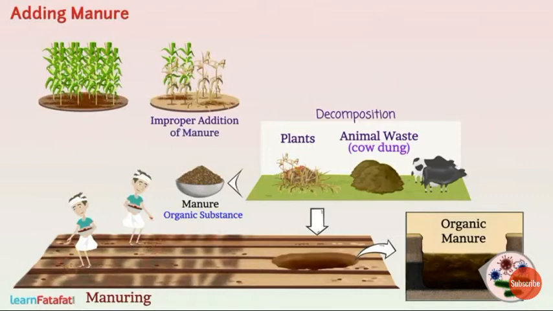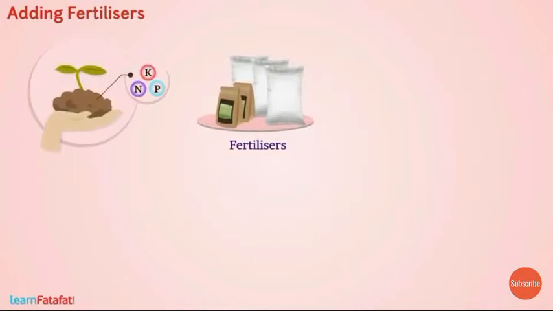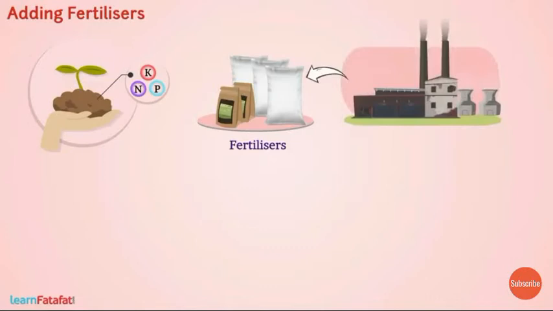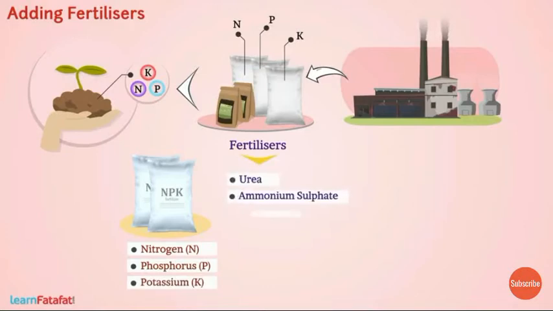There is another way of enriching soil with nutrients, which is by adding fertilizer. Fertilizer is a chemical substance which is produced in factories and is rich in particular nutrients. NPK is a common fertilizer used. N stands for nitrogen, P stands for phosphorus, and K stands for potassium. Other fertilizers are urea, ammonium sulfate, superphosphate, and potash.